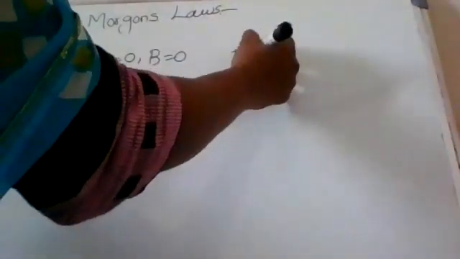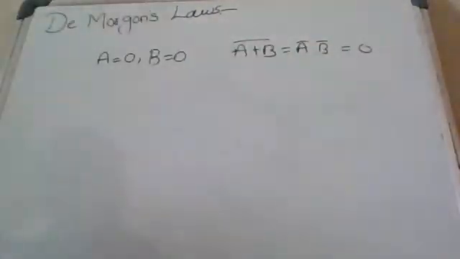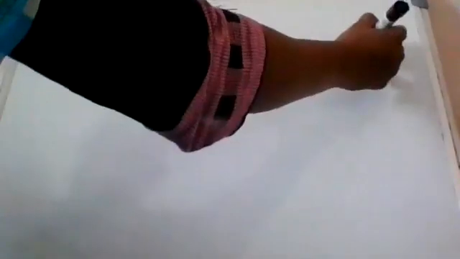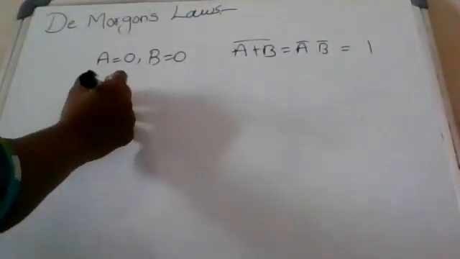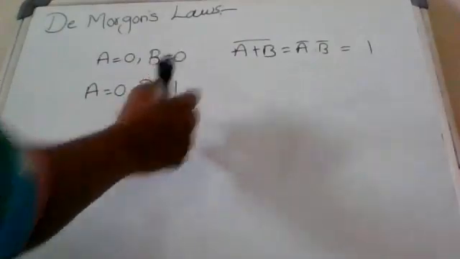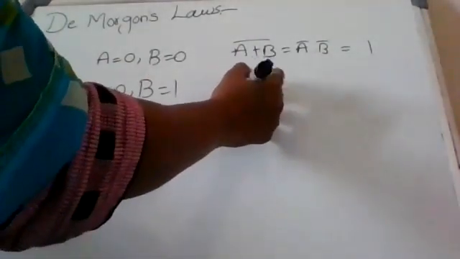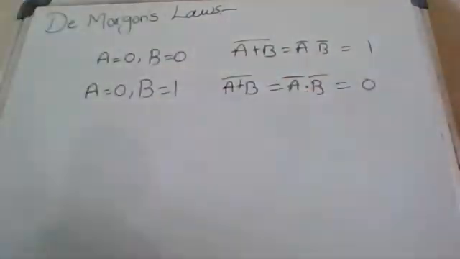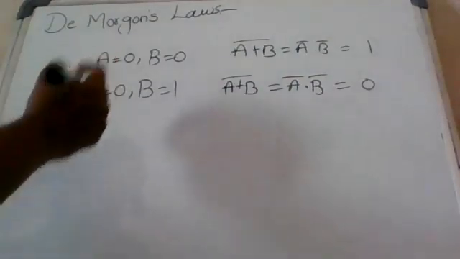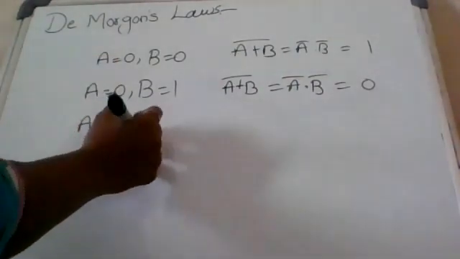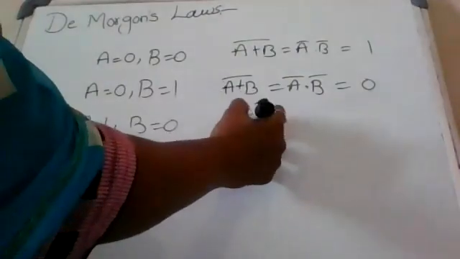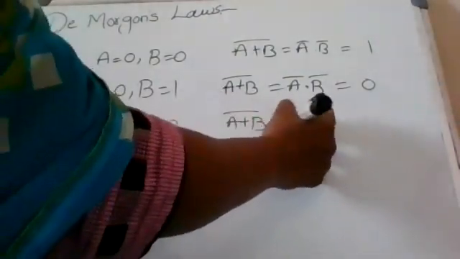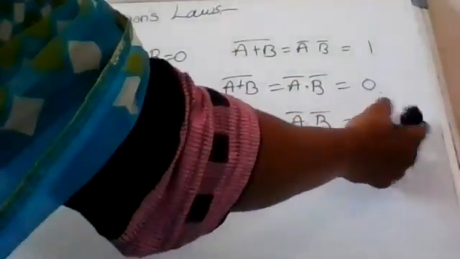A equal to 0, B equal to 0: (A plus B) whole complement equal to A complement dot B complement equal to 1. If A equal to 0, B equal to 1: (A plus B) whole complement equal to A complement dot B complement, 0. Next, A equal to 1, B equal to 0: again 0.